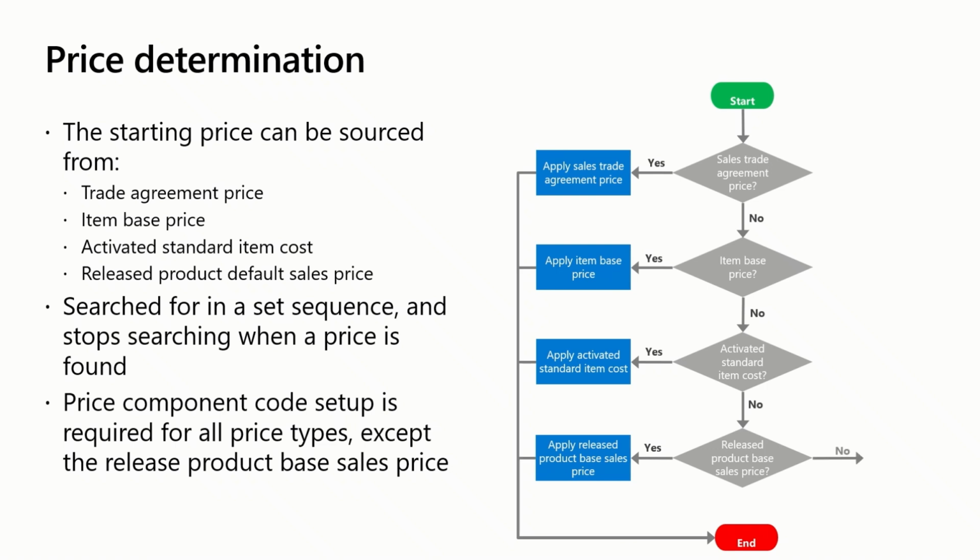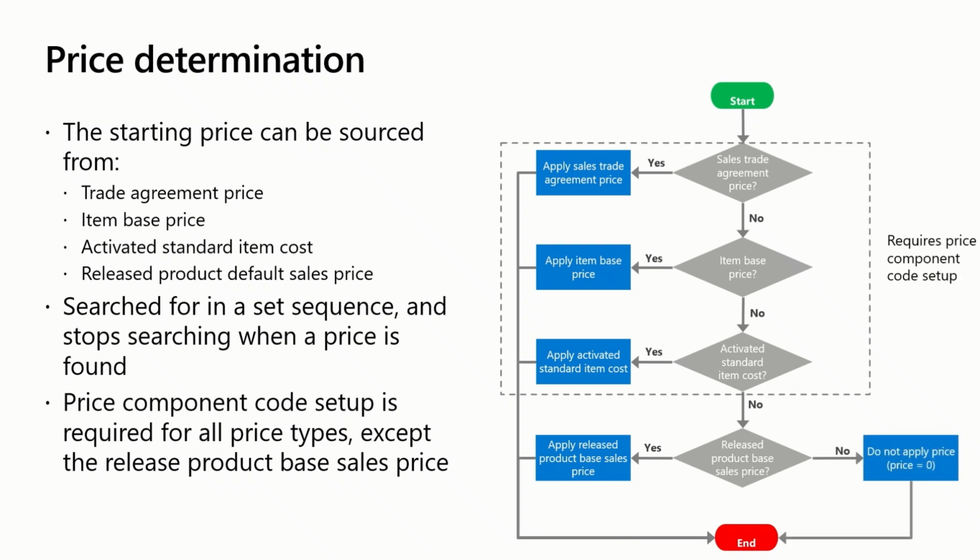The price is searched for in a set sequence starting from the sales trade agreement price. When a price is found, the search stops and the value is applied. If no price is found, the price is zero. The release product base sales price is the only price that does not require price component code setup to be applied.